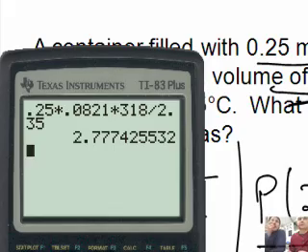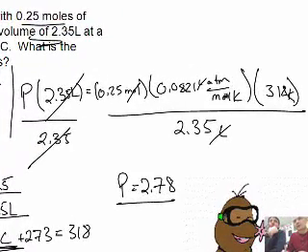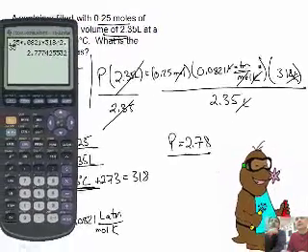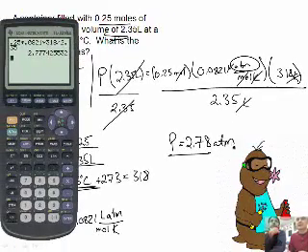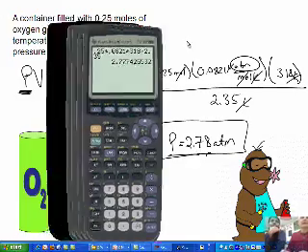What would the units on that be? Let's cancel them out. The liters cancel here and here. We've got moles here and here, that cancels. And my Kelvin is here, and that cancels. That leaves us with atmospheres. That's because if you're using this equation, typically pressure will be in atmospheres.